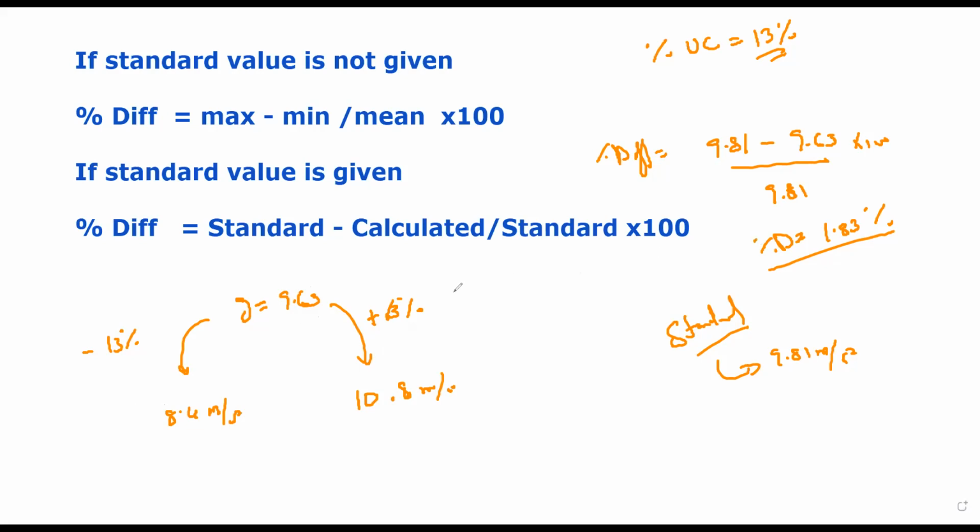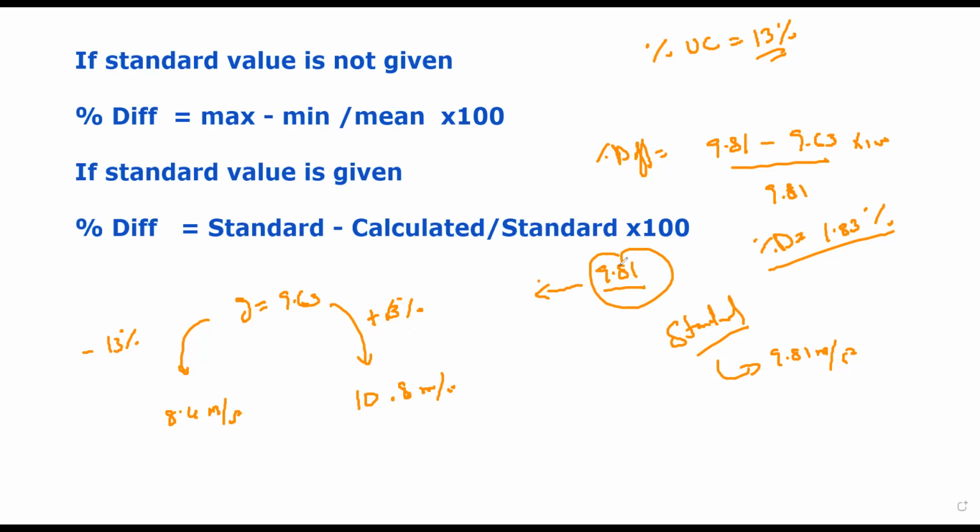And our answer varies from the standard value, because the standard value is 9.81. Our answer only varies 1.83% from the standard value, which is a very small difference, so our range will be within this standard value.